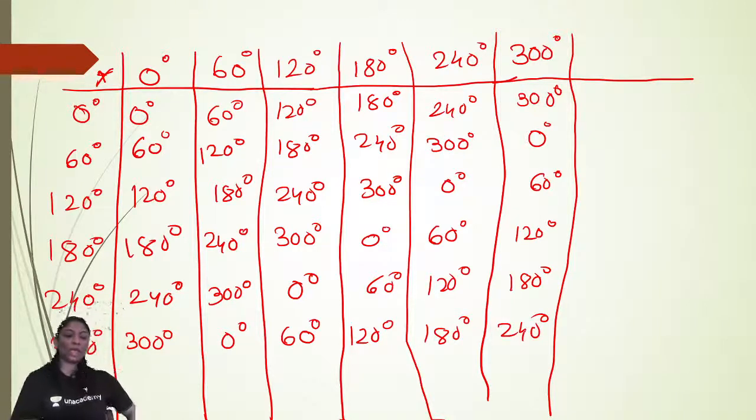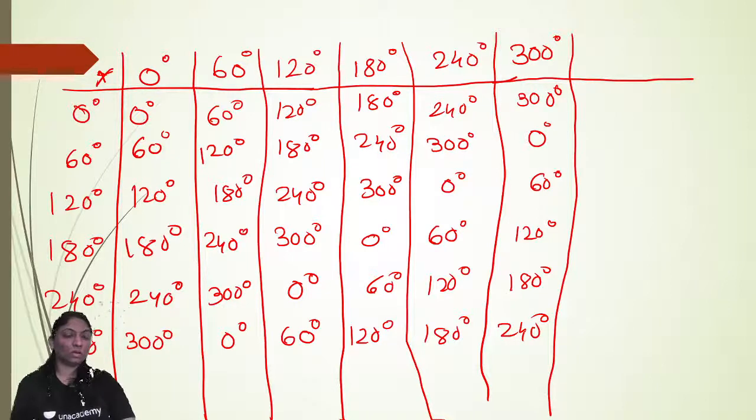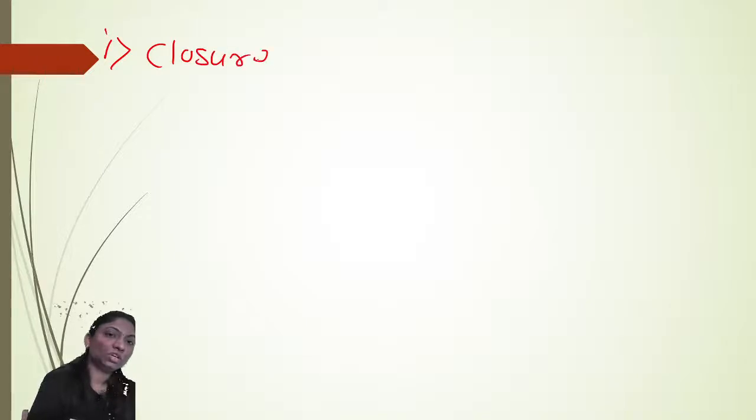Now this is your angular rotation of the given set G. Now we'll see whether the set is closed. How to check whether the set is closed or associative property holds or not? Okay, by using composition table, it's very simple. So here we can see the closure property first. Closure property.